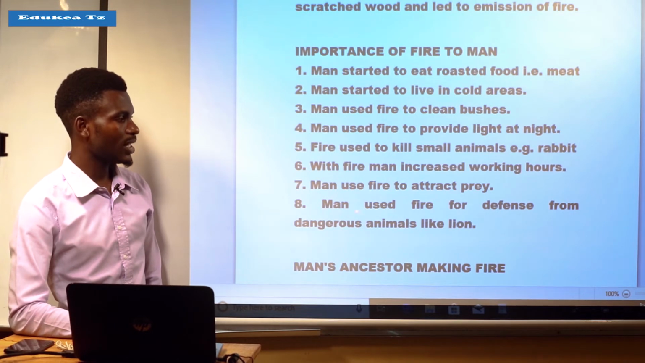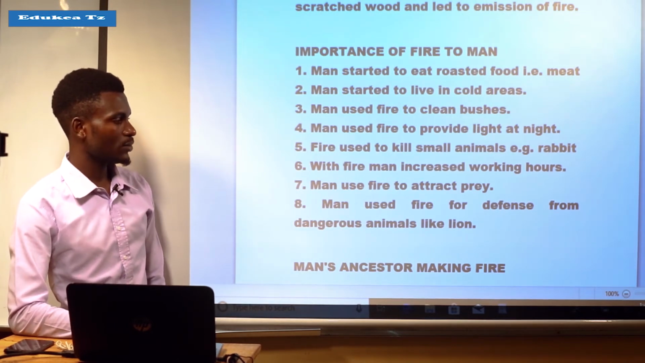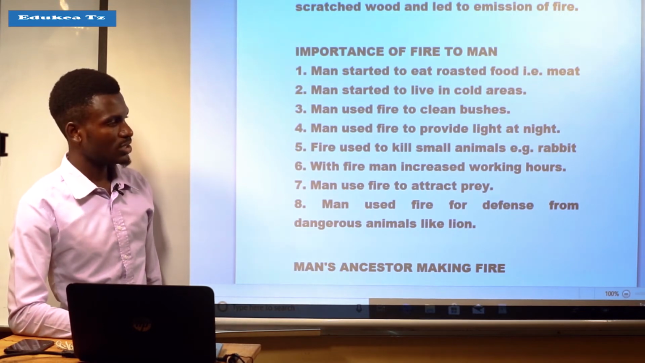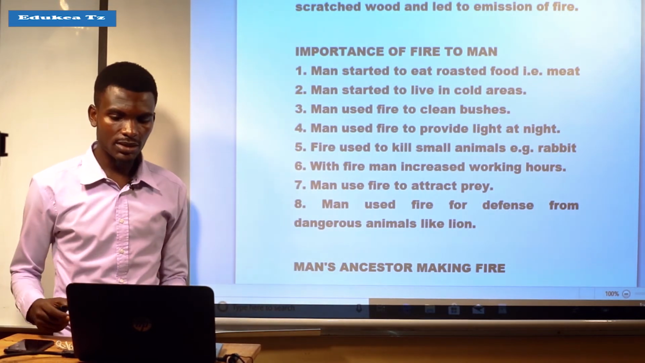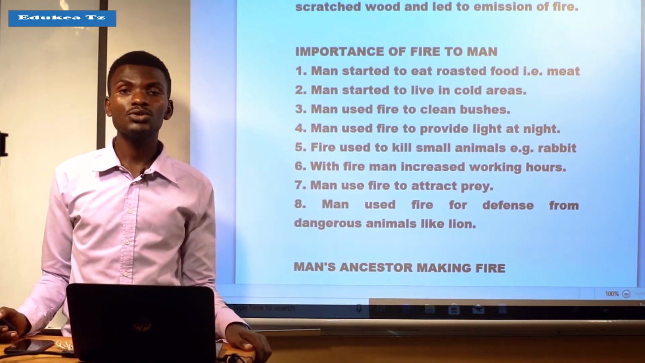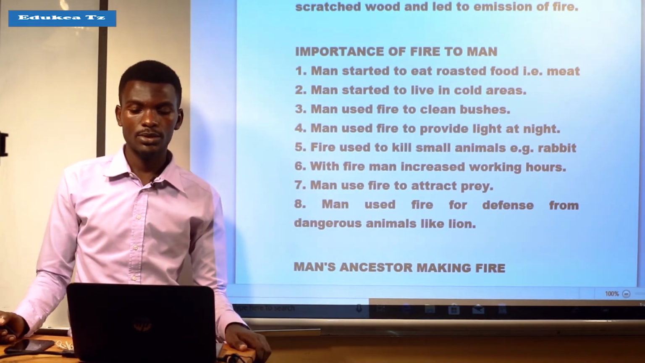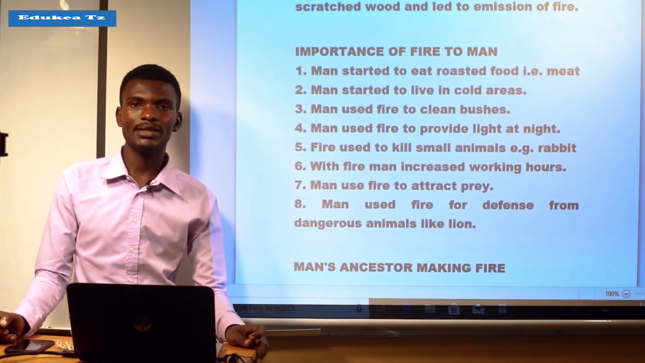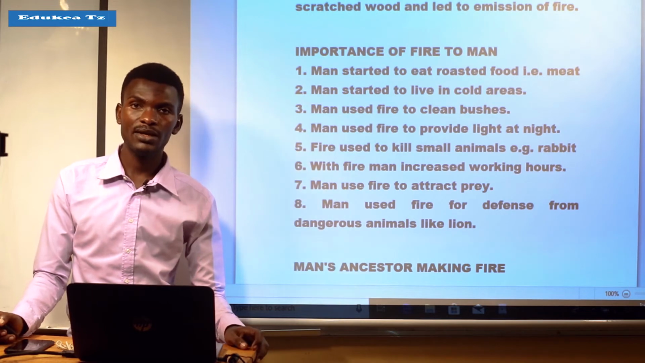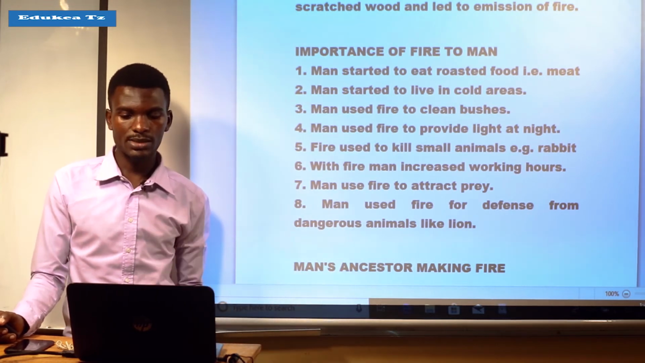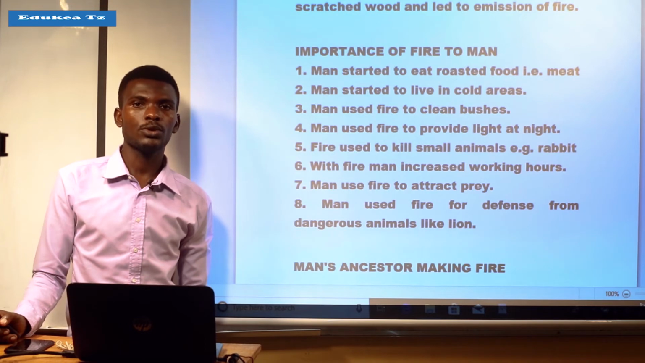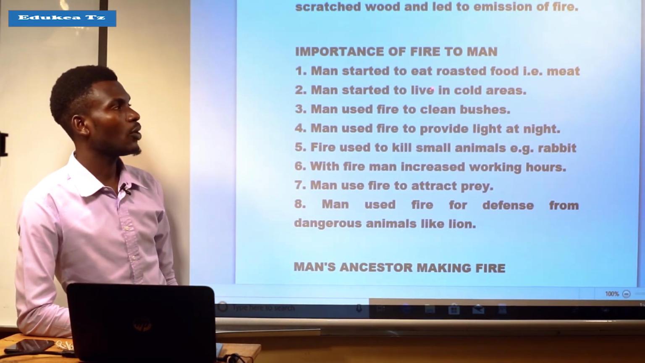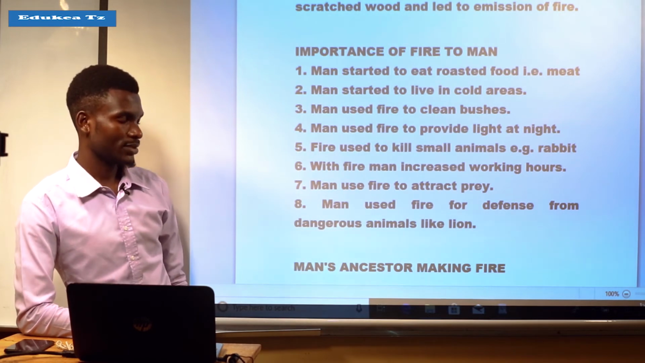Also, or the last one, man used the fire for defense from dangerous animals like lion, cheetah and other dangerous animals. It means that man used the fire to chase or to defend himself from dangerous animals that could attack him. So he used the fire to chase those dangerous animals. So these were the importances or uses of fire to man.